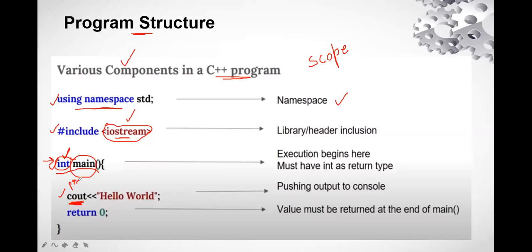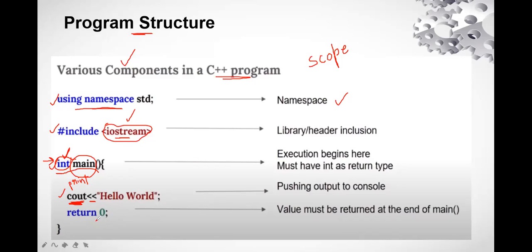To print hello world on the console, I need to give cout and the less than sign two times, then in quotes I give hello world, and then the semicolon. This semicolon is very important. If you miss it, the compiler will give an error. So every line in your program will have this semicolon.